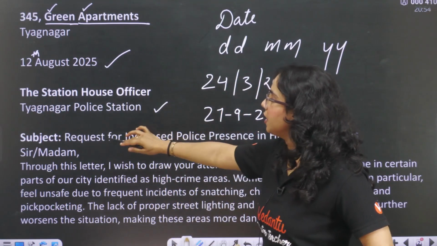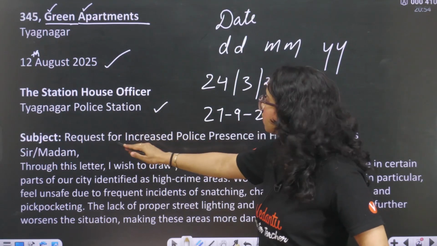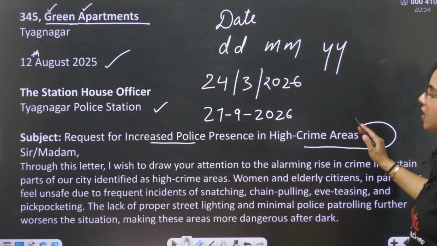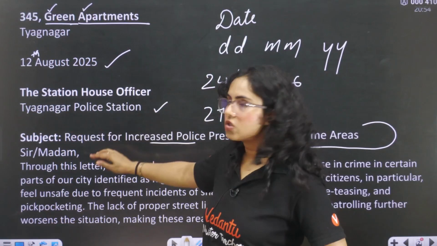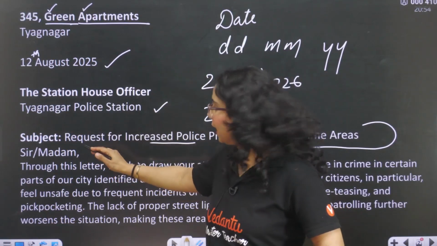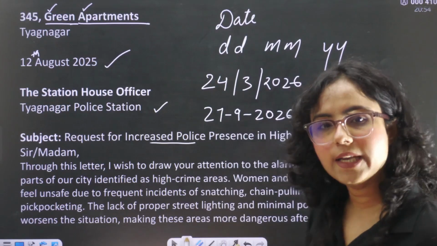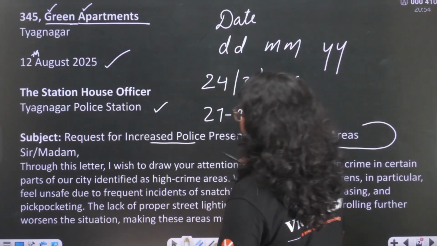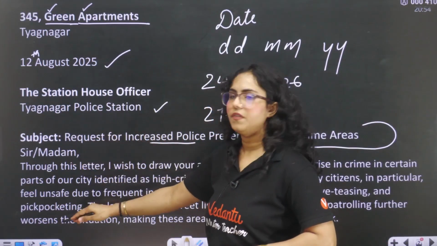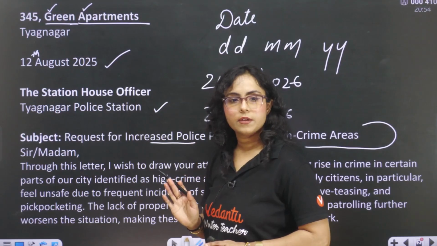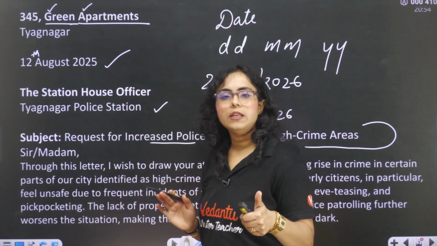Then you will leave a line, then you will write the subject. Request for increased police presence in high crime areas. Sir or ma'am, you can put a comma and then start writing. Are you guys getting my point? Yes, you will leave a line after the subject and then sir, ma'am, and then you can start writing. Okay, everyone?